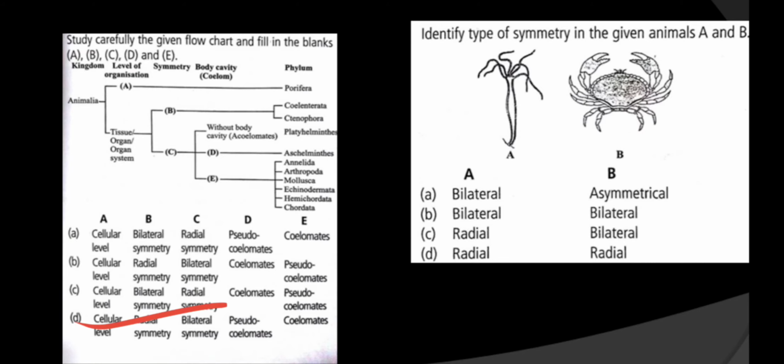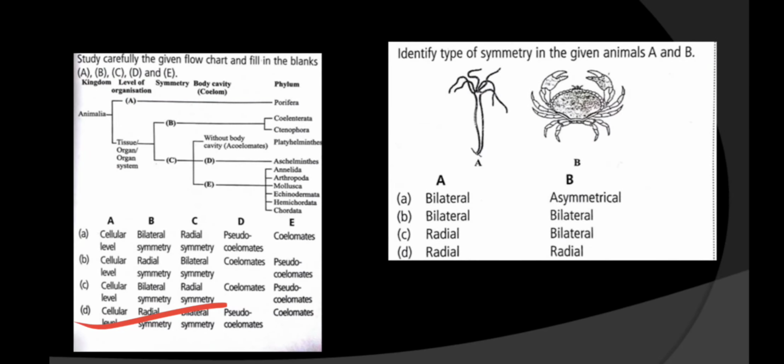Identify the type of symmetry in the given animals A and B. Animal A is hydra and this is a crab. In the hydra, which symmetry is there? Radial symmetry, whereas in crab there is bilateral symmetry. So A is radial and B is bilateral. So option C is right.